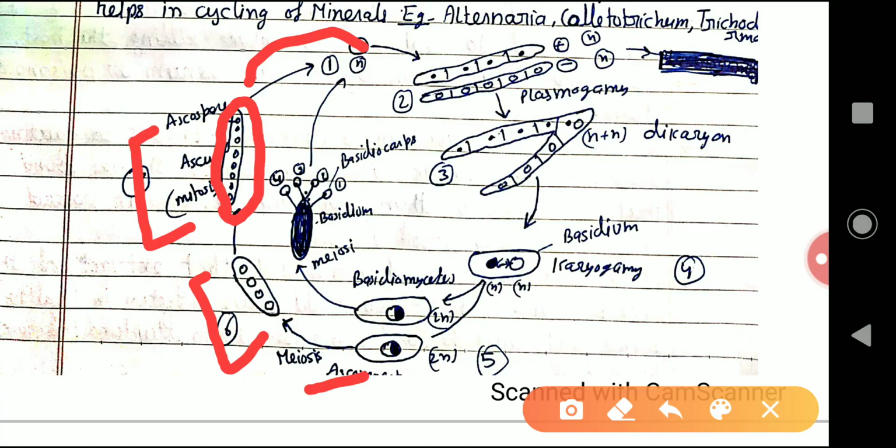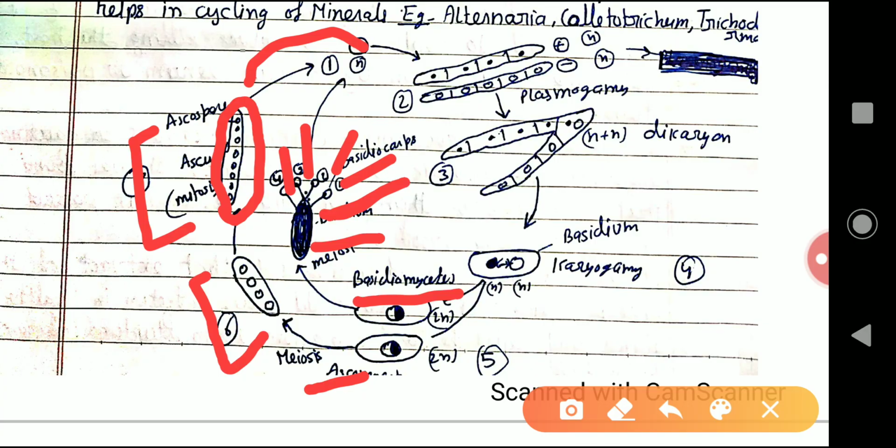Here, in the second case, we'll see the Basidiomycetes, where the meiosis takes place, and this is the basidium, on which the basidiospores or basidiocarps are formed outside of the body. Here, 1, 2, 3, 4. This is the outer growth, outside of the body. So it is called exogenous.